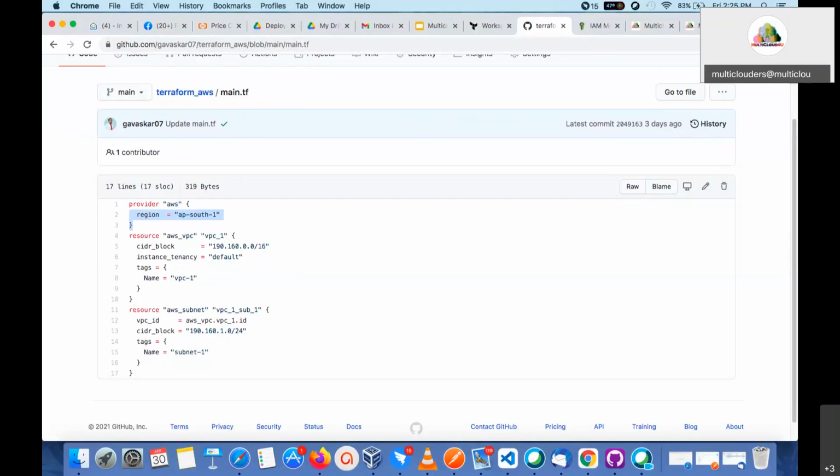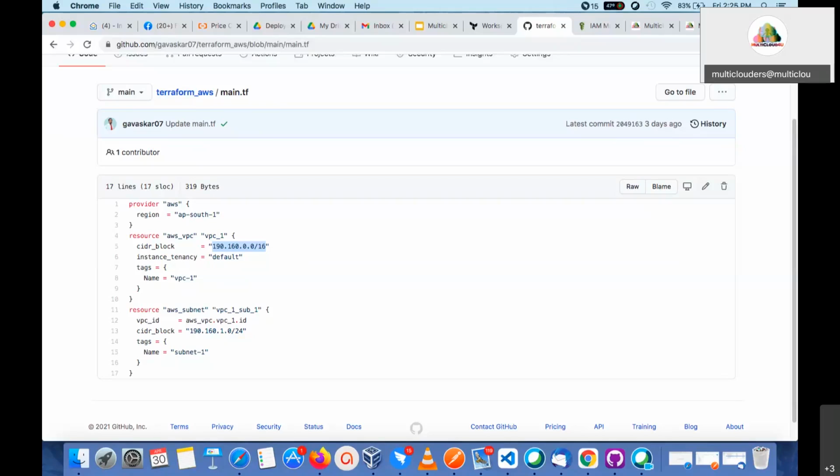Okay, now this is another argument. I told you already, we have seen the syntax. We have to provide arguments. CIDR_block is the first argument you have to provide. This is the IP address you have to provide in CIDR notation. Here I am going to create a virtual private cloud with the IP address 190.160.0.0/16, and for instance tenancy I have to provide default. Okay, I am going to go with the default. Then tags, if you want, you can provide the tag. The name I am going to provide is VPC-1.